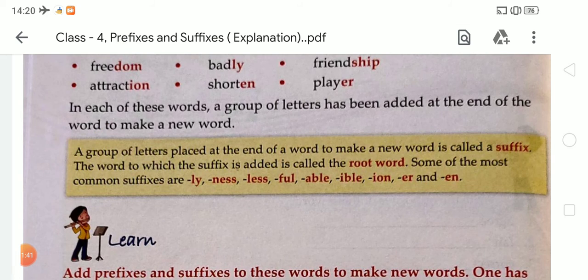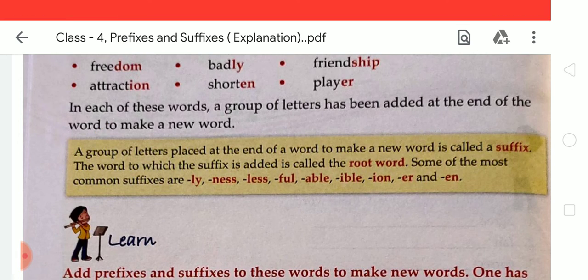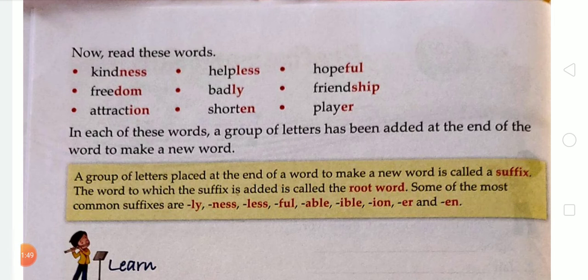You must remember that in a prefix we add the group of letters at the beginning of the word, but in a suffix we add the group of letters at the end of the word.